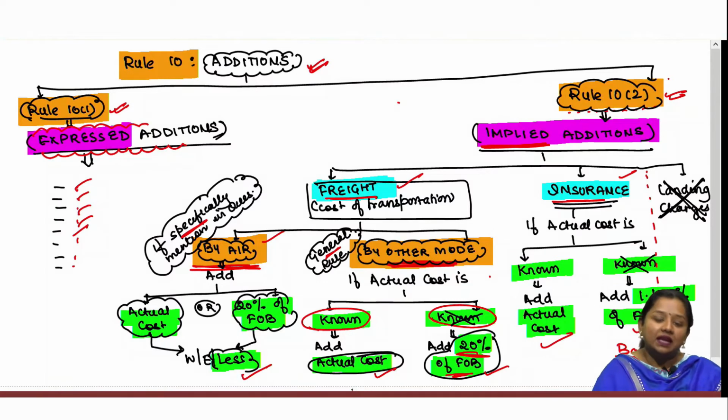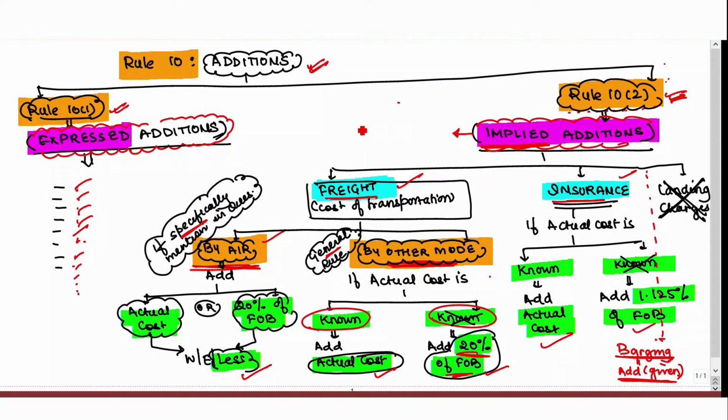These adjustments could arise in certain situations, and only if that situation occurs, then such amount shall be added while computing AV. We will see these adjustments a little later. Today we will start with another set of adjustments under rule 10 sub rule 2, wherein we have implied additions. Implied additions means under this sub rule we have a few adjustments which have to be added always, even if they are not given in the question.